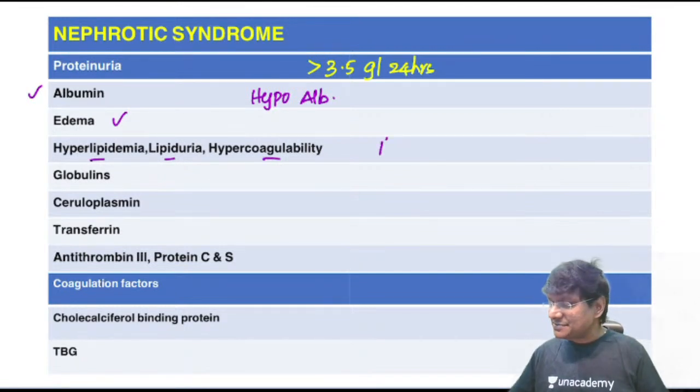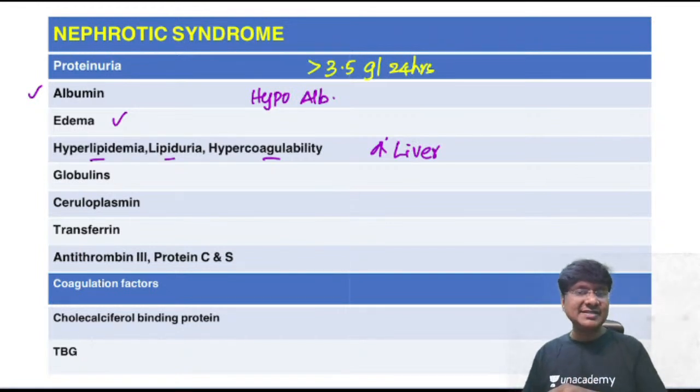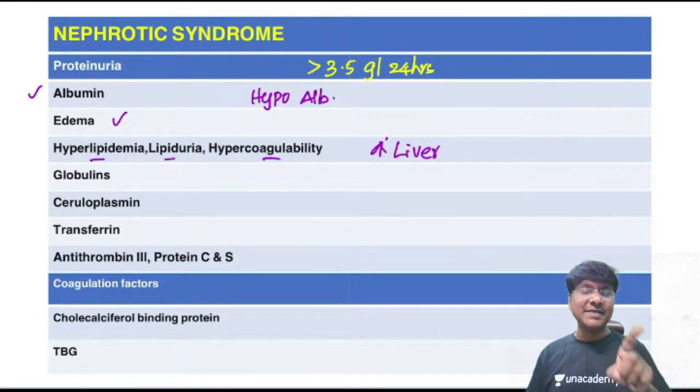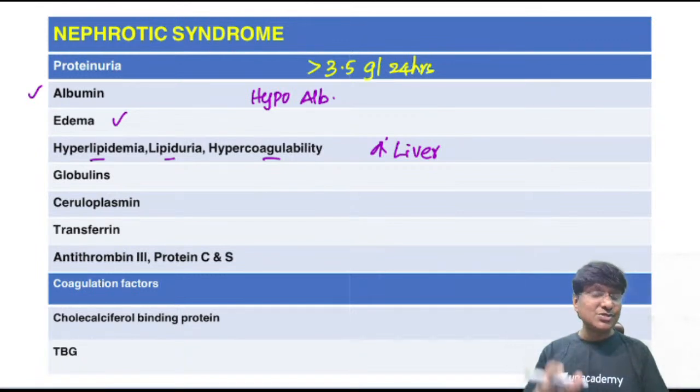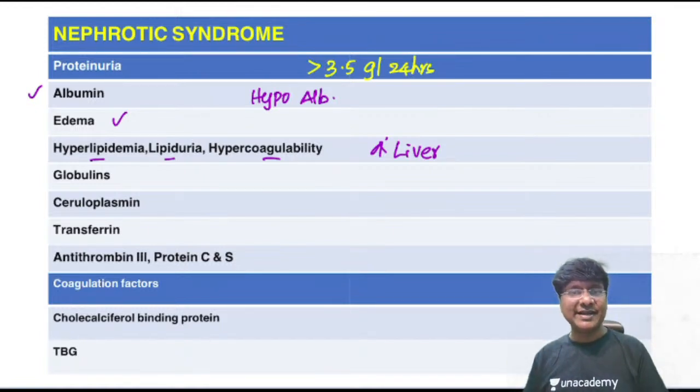Why is that? That is because of an increase in the liver synthetic capacity. Because there is a decrease in albumin in the body, the liver will try to increase the synthesis of albumin. Along with albumin, the liver will also synthesize lipoproteins, that is LDL and VLDL, and that will cause hyperlipidemia and lipiduria. The liver will also synthesize coagulation factors in excess quantity, resulting in hypercoagulability.